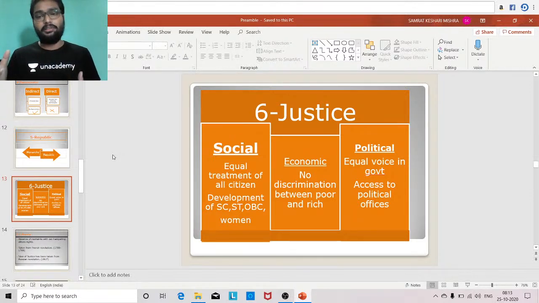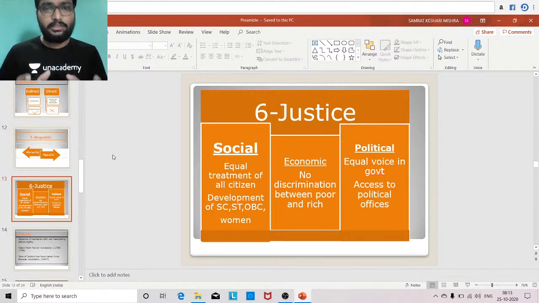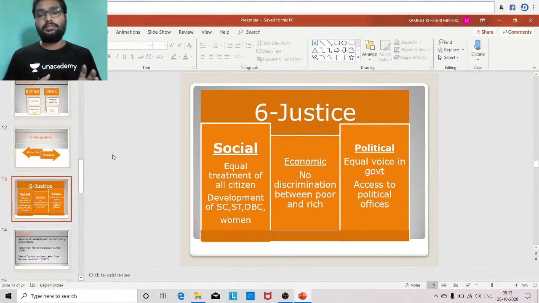All are allowed to participate in the government. All are allowed to participate in the political offices, MP posts, MLA posts. All the persons are completely free to contest the election. If the person wins the election, then he will take charge of the MP or MLA office. So that is called access to the political office. Whatever political offices and constitutional posts are there in India, when all the people are given access to all the posts and offices, that is called access to political offices. So basically political justice in this scenario, social justice means we have seen social justice, economic justice and political justice.